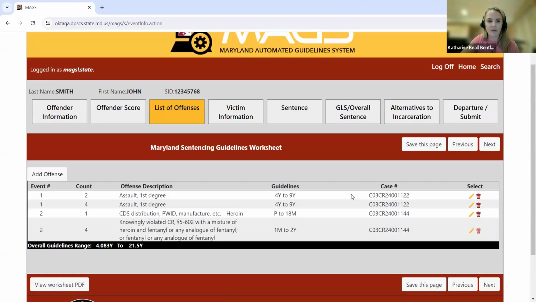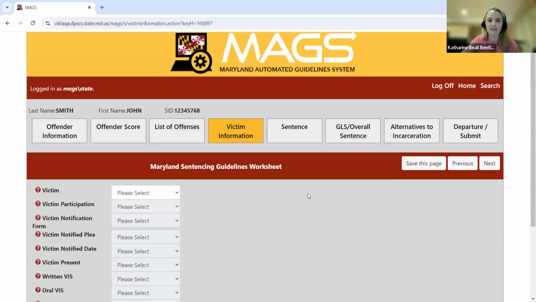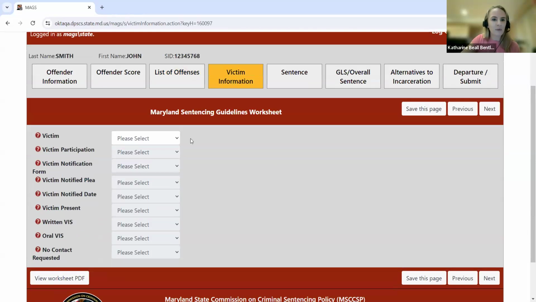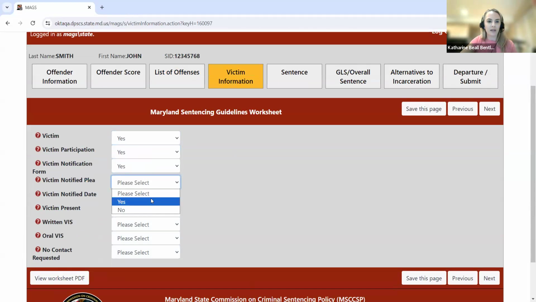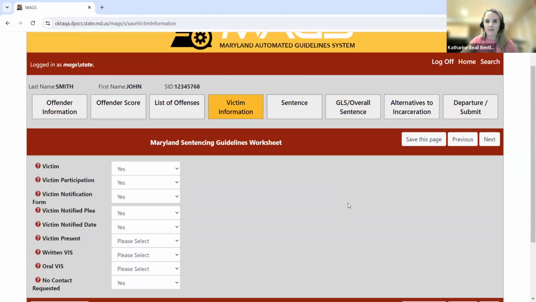So I'm going to save this page and close. Okay, so here I have all of my adjudicated offense information. The last tab that we're going to complete is going to be the victim information tab prior to sentencing here. So I talked about this when I was entering the information for the reconsiderations. So I'm just going to quickly make these selections again that should be completed pre-sentencing. And then I'm clicking Save this page.